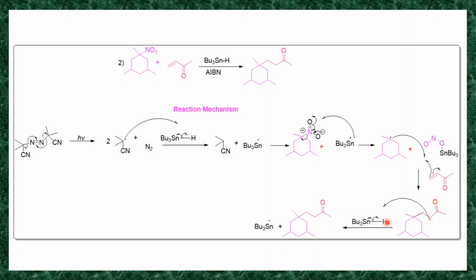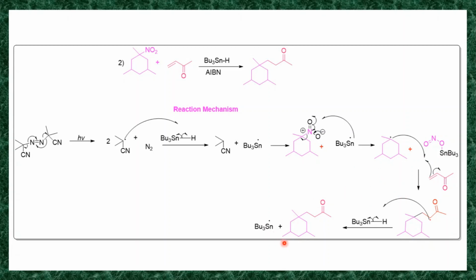So this hydrogen radical reacts with this CH2 radical and generates the neutral molecule. It also generates this tributyltin radical. Now this tributyltin radical again enters this step and generates the CH2 radical, and the reaction will continue till the completion of reaction.